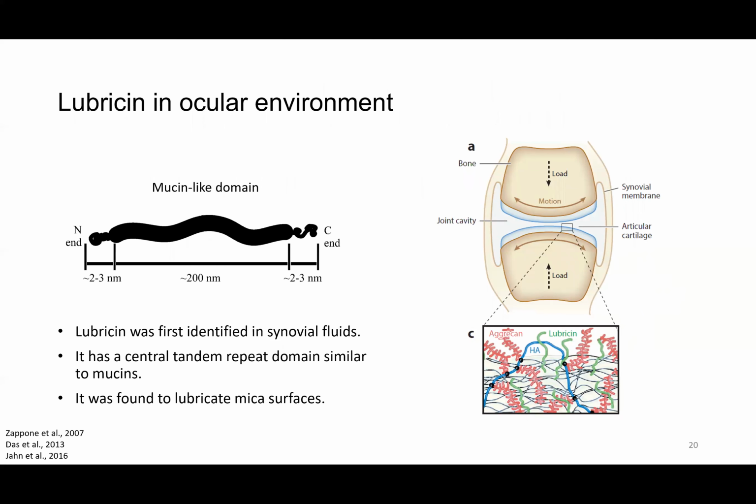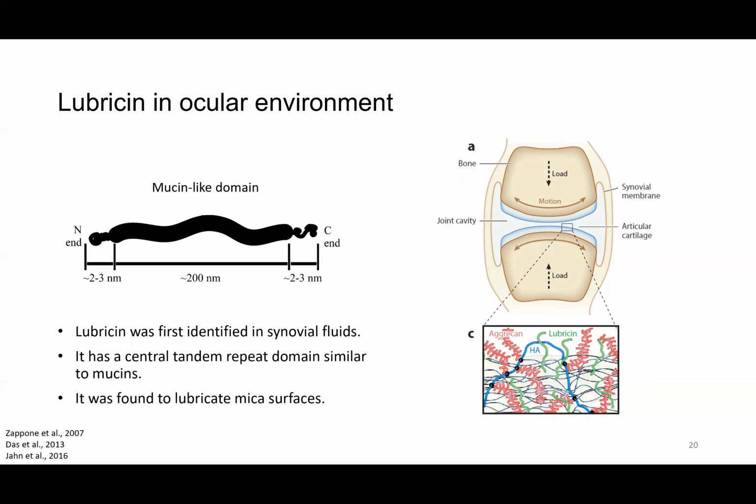To further test the notion that mucin-like glycoproteins can reduce cell-cell interfacial adhesion, we added a mucin-like glycoprotein, lubricin, into the sticky treated model. Lubricin is a glycoprotein that was first found in the synovial fluids between our articular cartilage in the knee. It was then found in a small amount in our eyes as well.